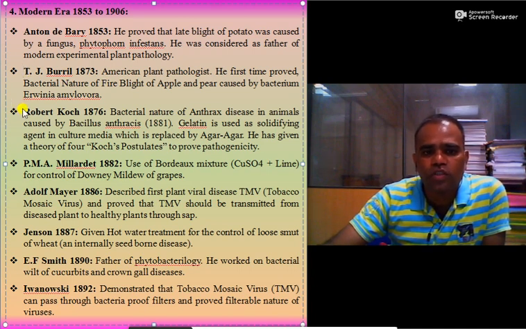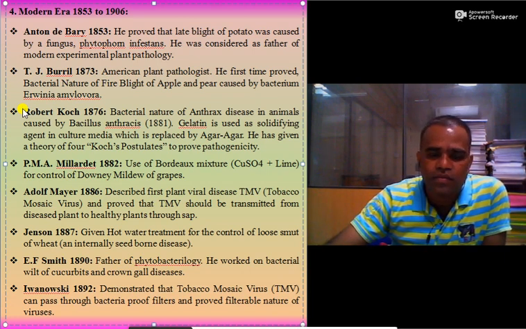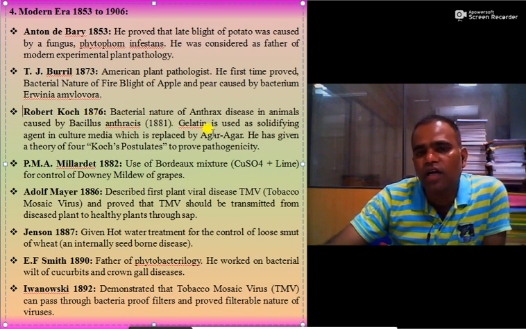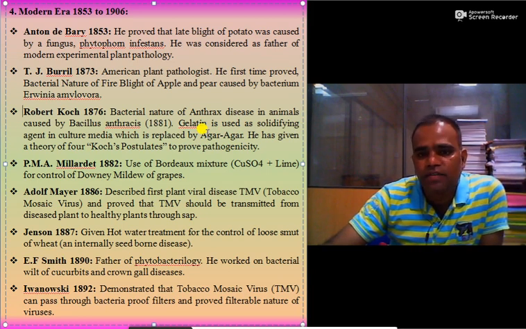Then Robert Koch in 1876 studied the bacterial nature of anthrax in animals caused by Bacillus anthracis. He used gelatin as a solidifying agent in culture media, which was replaced by agar-agar, which is extracted from red algae. The discovery of this agar-agar was made by one of Koch's assistants, called Hesse.